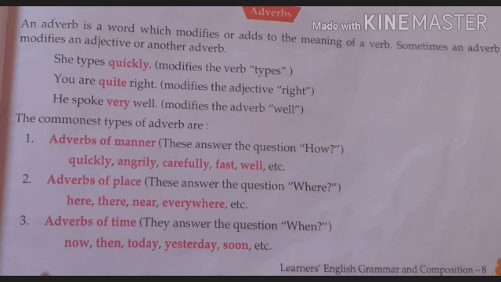Adverbs of place: here, there, near, everywhere. He lives here. Lives where? Here. He goes there. Goes where? There. After the verb, if you use the word where, you can get adverbs of place.